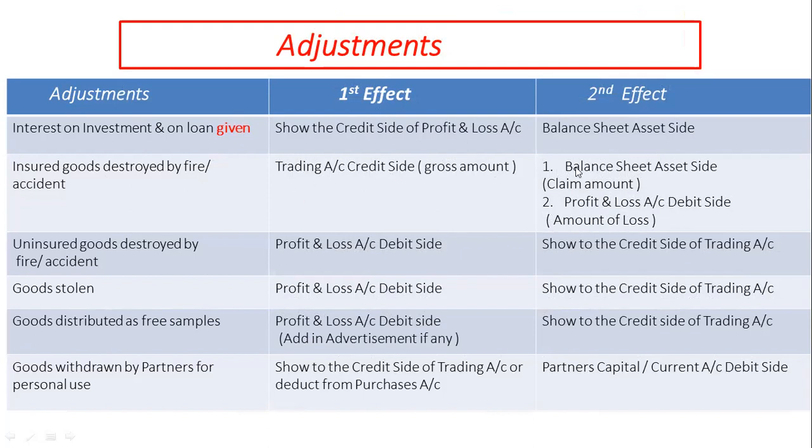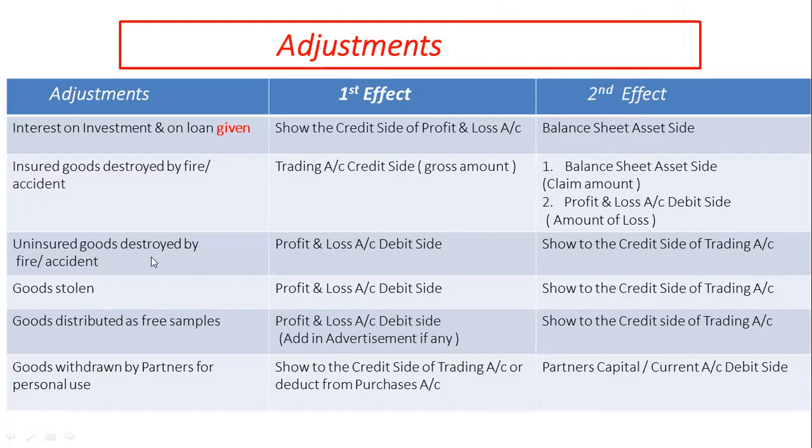Second effect is claim amount settled by the insurance company, shown in the balance sheet asset side, and the difference between the gross amount and the claim settled amount, being loss of the firm, is shown in debit side of profit and loss account.